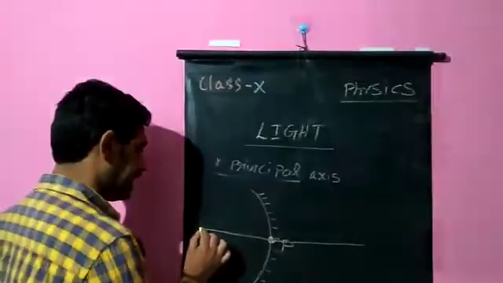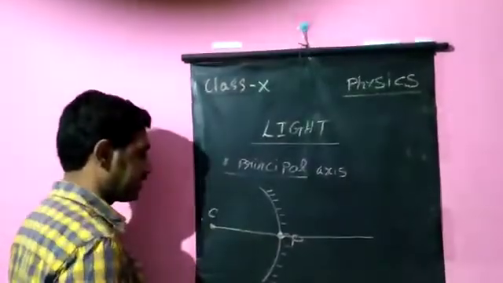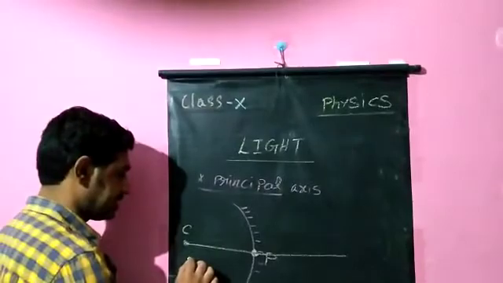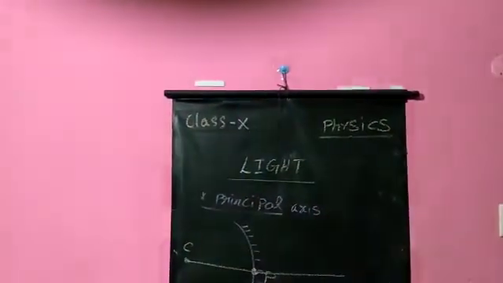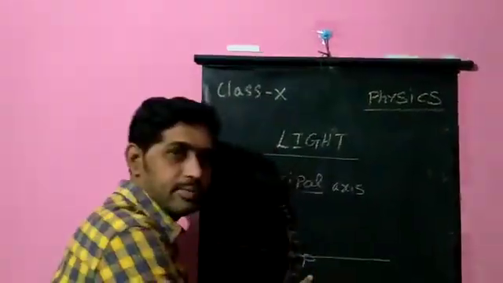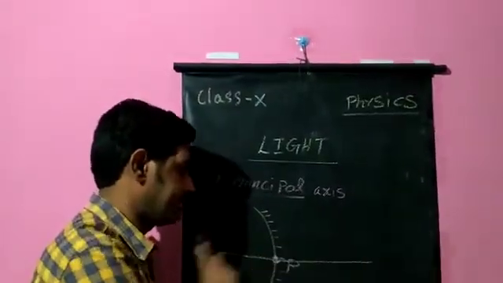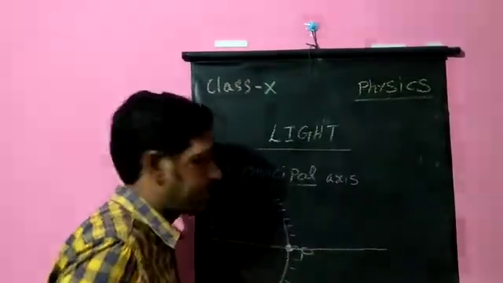And here if we relate the terms which we discussed previously, the center of curvature C is here. This will become the radius of curvature. The center of curvature is a point on the principal axis. The pole of the mirror, and this is the line passing through the pole of the mirror and extended on both sides. So this one is the principal axis for this concave mirror.